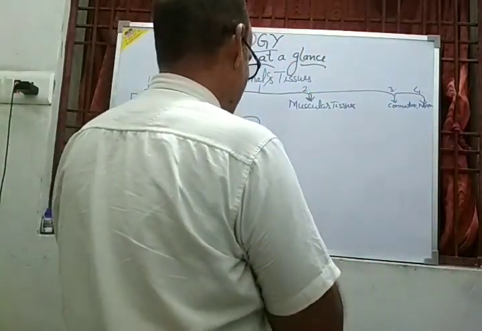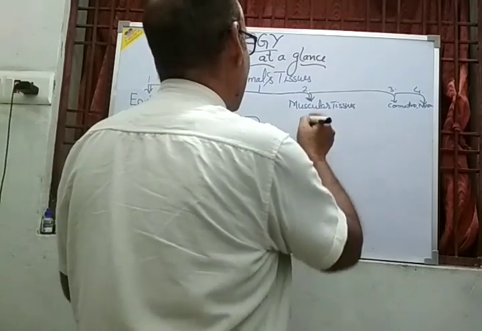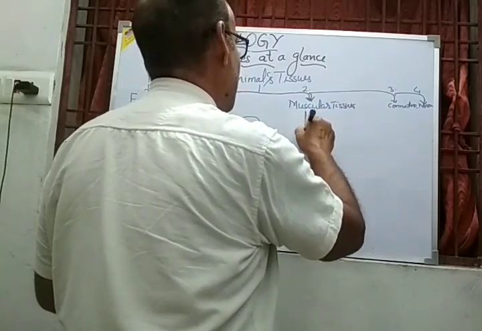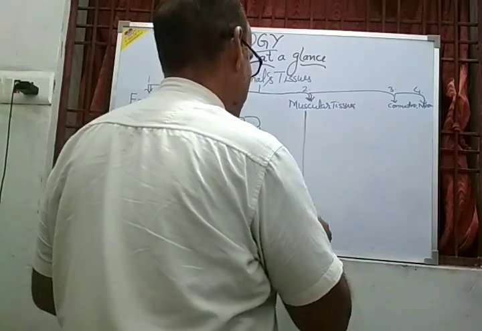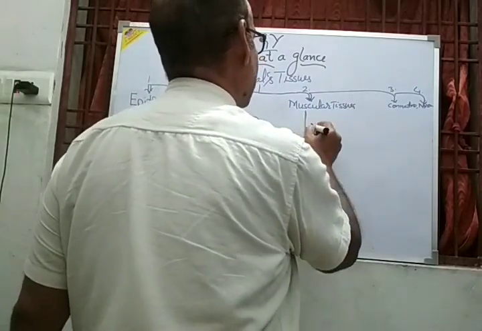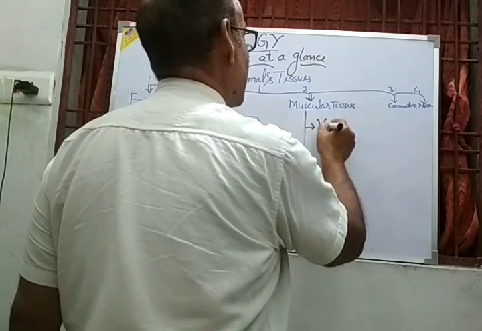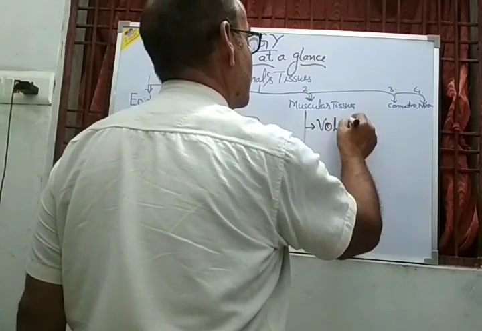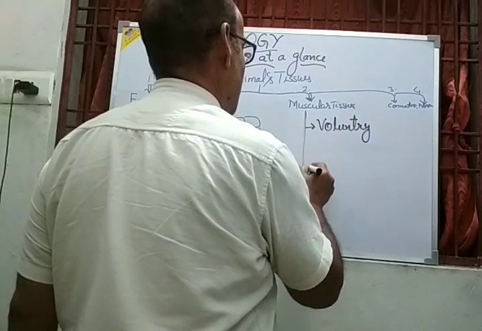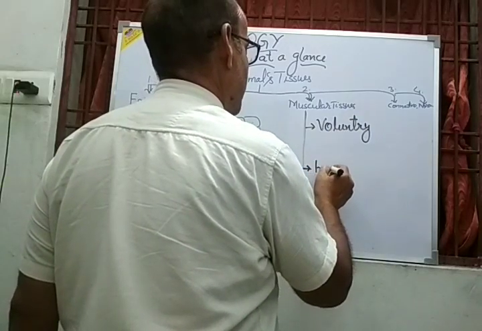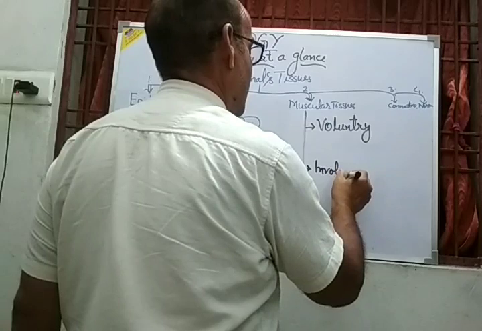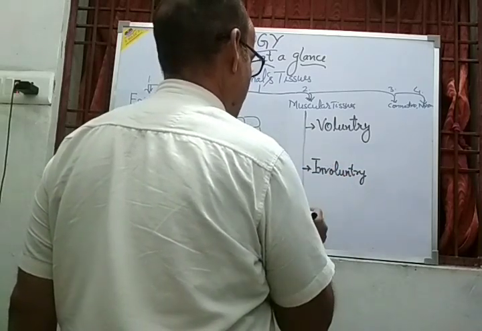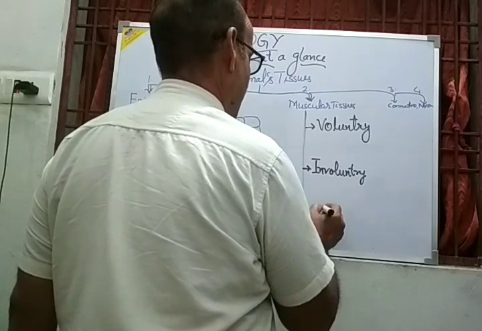The names of these muscular tissues are, number 1, voluntary muscles, number 2, involuntary, just opposite the voluntary, and number 3, cardiac.